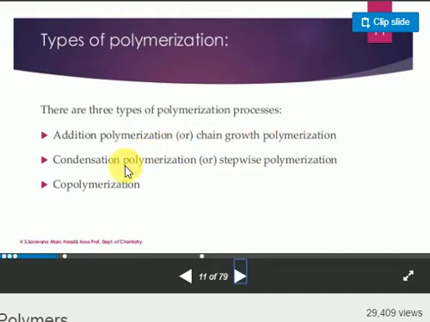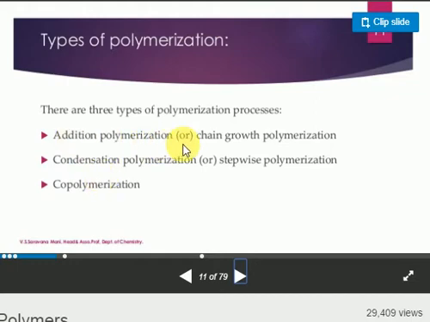Next, condensation polymers. What is that? They spend some money and make a friendship. Look at the condensation polymers: these are also step growth polymers. Then copolymerization, two different individuals. Look at addition polymers, condensation polymers, and copolymers.